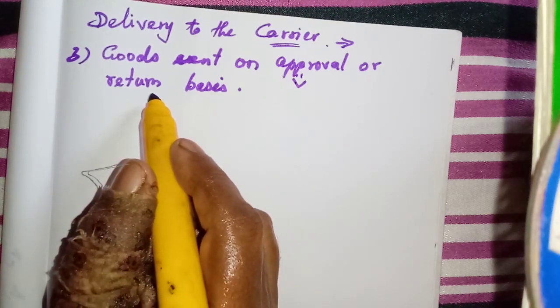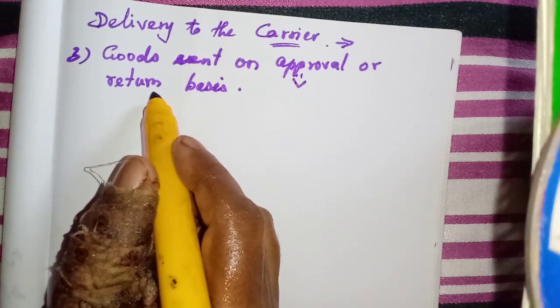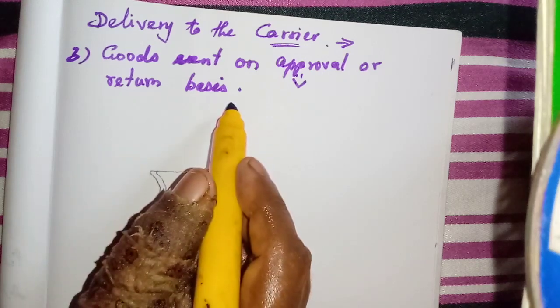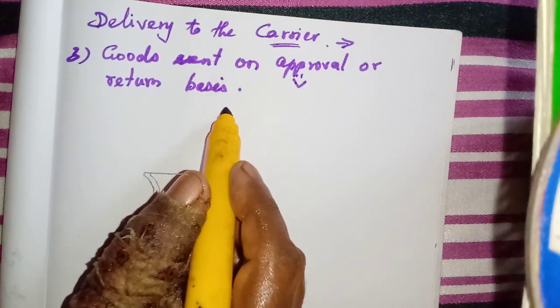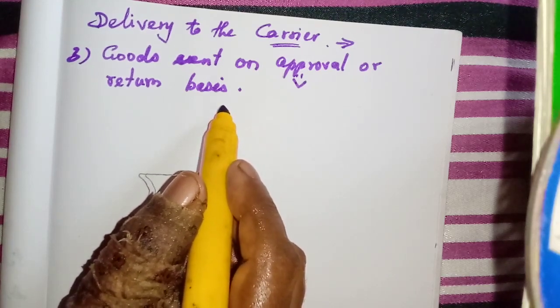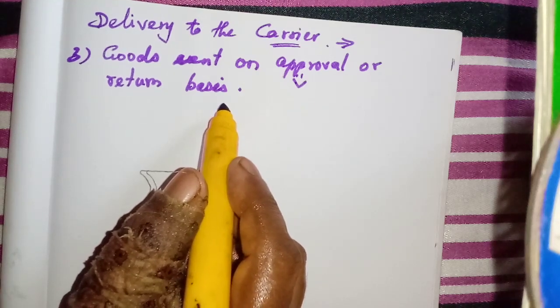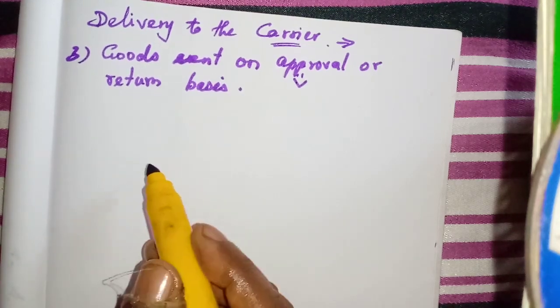When that 3 months gets over, the ownership will be transferred to the buyer. If a time limit is not given, they will fix a reasonable time themselves. After that time the ownership will be transferred from the seller to the buyer.